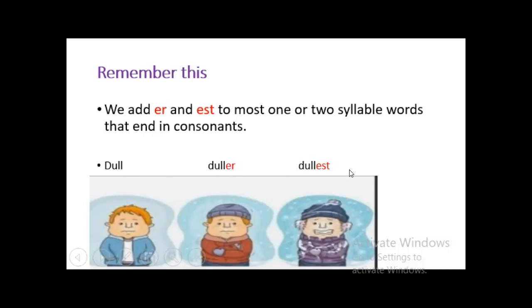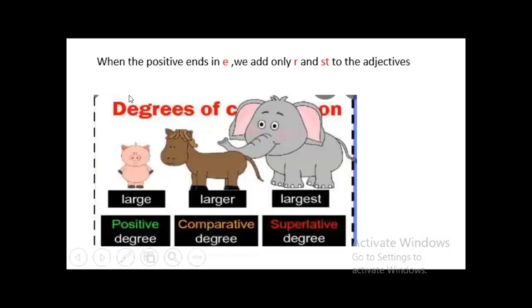Add er and est. When the positive ends in e, we add only r and st to the adjective. Look at this picture. Large, larger, largest. Add r, st.